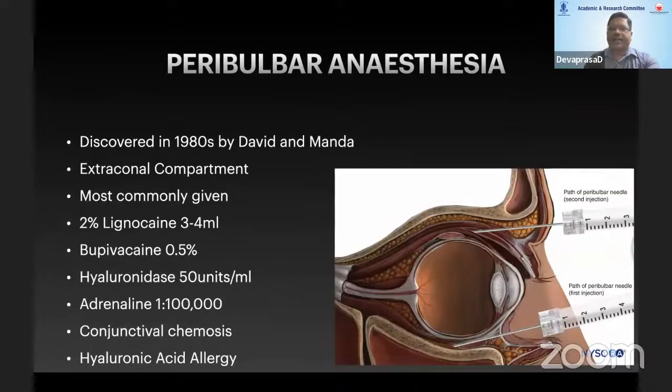It was discovered in 1980 by Davis and Mandel. It is given in the extraconal compartment, 2% lidocaine, 3 to 4 ml, coupled with bupivacaine, which is a long-acting anesthetic, around 0.5%. Usually it is mixed with hyaluronidase, which is 50 units per ml. It can be mixed with adrenaline in the concentration of 1 in 1 lakh. The main drawbacks are conjunctival chemosis and, rarely, hyaluronidase allergy.